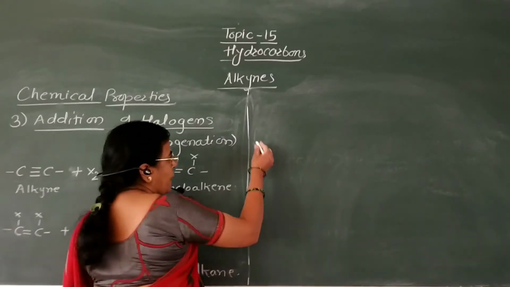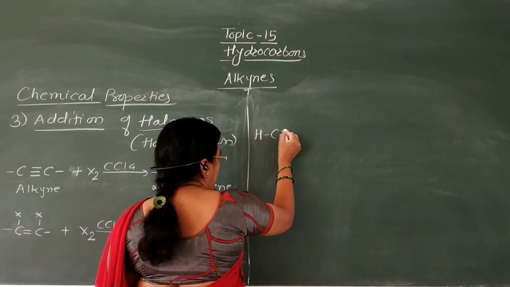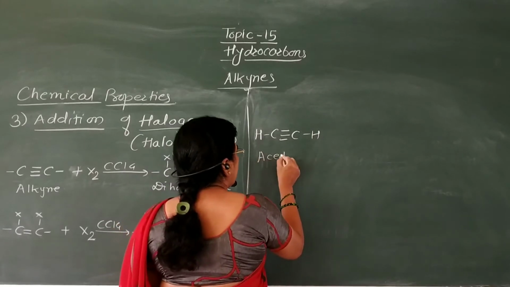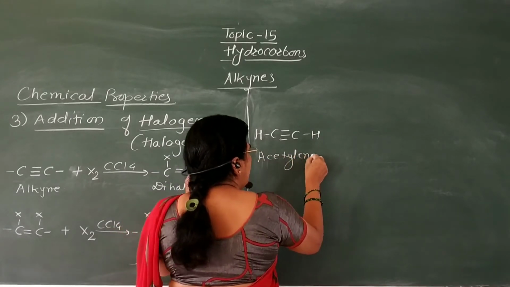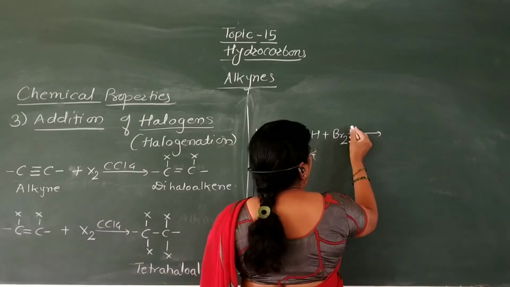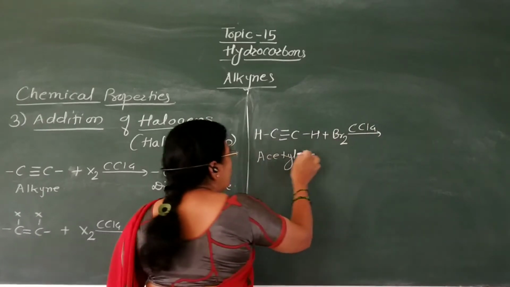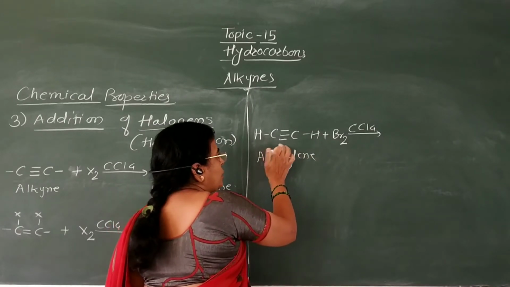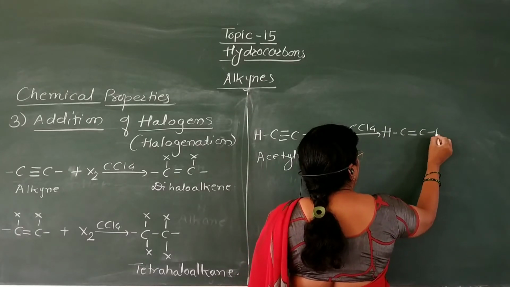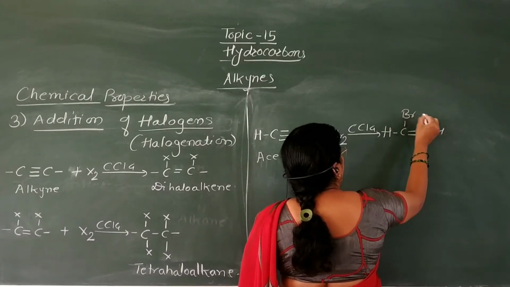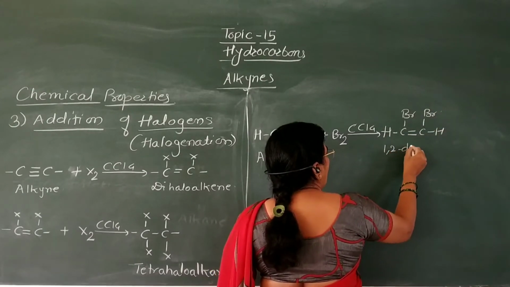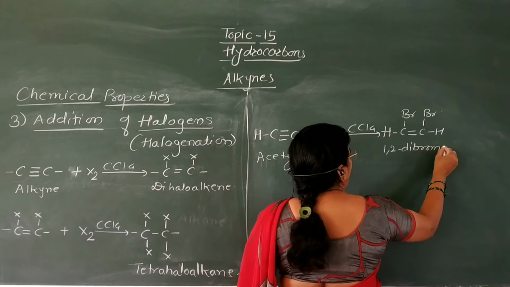Now first, here HC triple bond CH. This is acetylene. When this acetylene is treated with bromine molecule in presence of carbon tetrachloride, then addition of this bromine molecule takes place across the triple bond of this acetylene to form this, 1,2-dibromoethene.